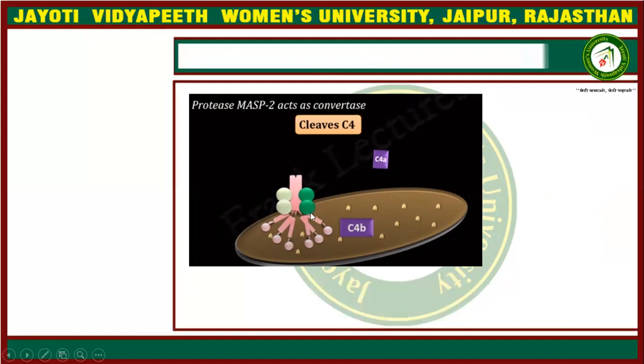After binding, MASP2 will come and cleave C4 into C4a and C4b. C4a will move out and C4b will bind to the surface of the bacteria.